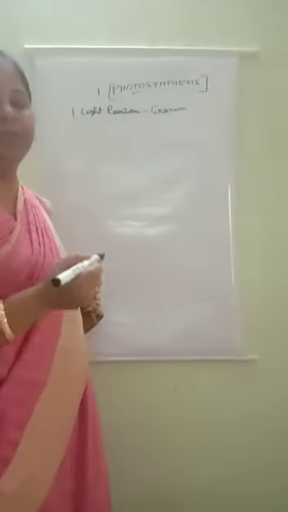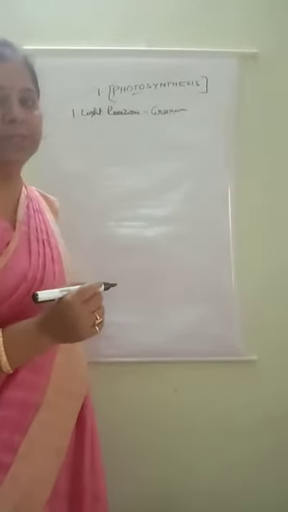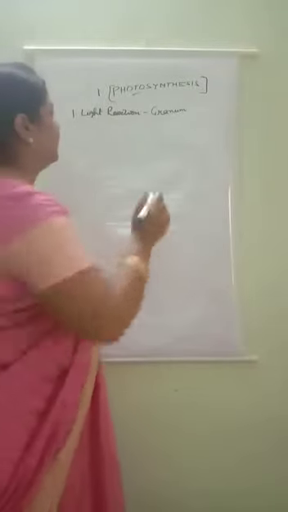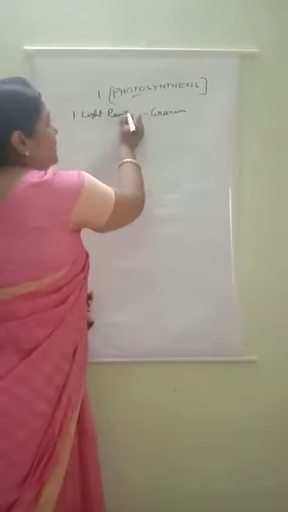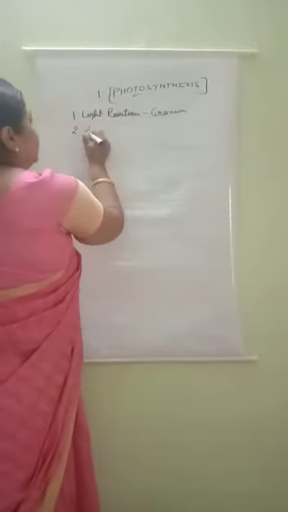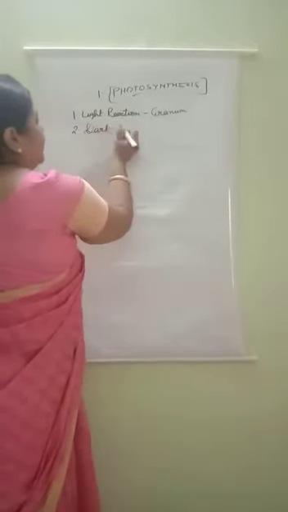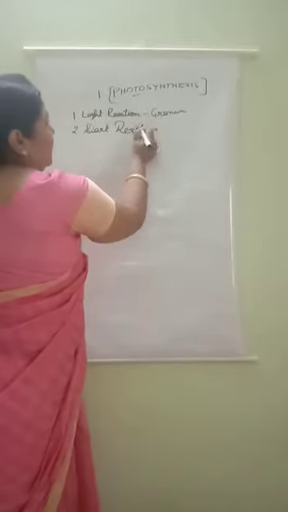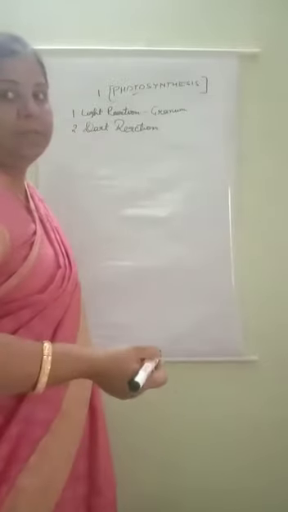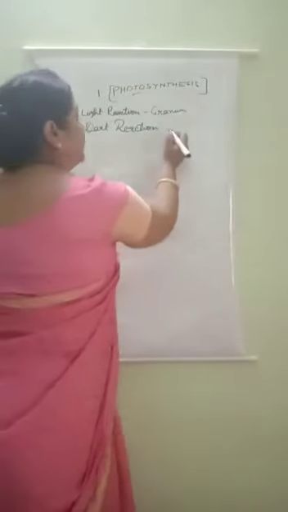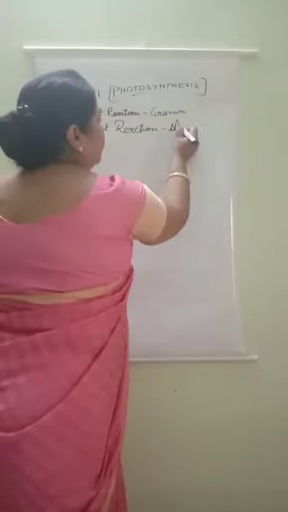In this video, we will discuss how photosynthesis takes place. Photosynthesis completes in two steps. One is known as light reaction and the second is known as dark reaction. Light reaction takes place in the granum of the chloroplast, and dark reaction takes place in the stroma of the chloroplast.